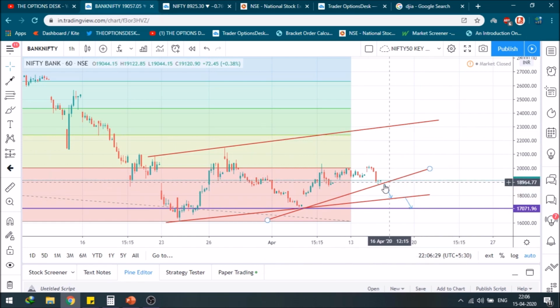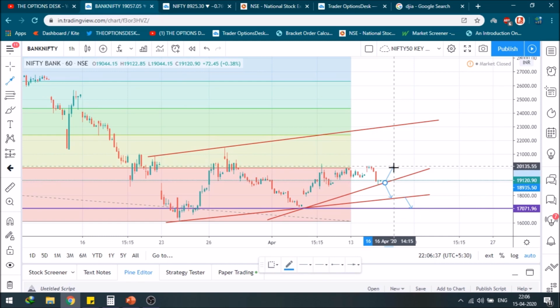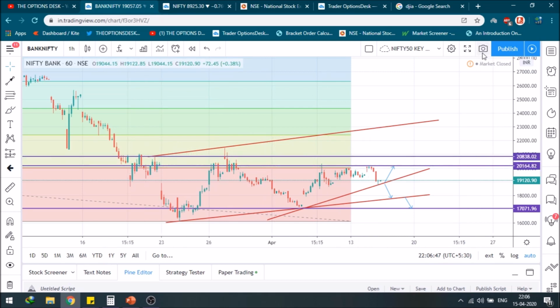If this low is not broken, that was around, I would say, 18777, the market could definitely head upside. On the upside, it should face the first resistance at today's high, which was around 20,165, and on an upper breakout of this high, it can definitely hit the level of this, that is the 20,800 levels. This is the level which the market can hit in the near future.